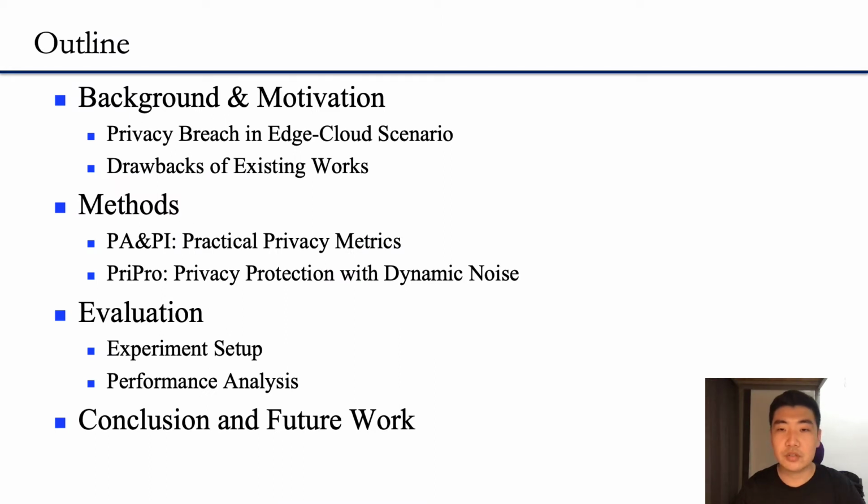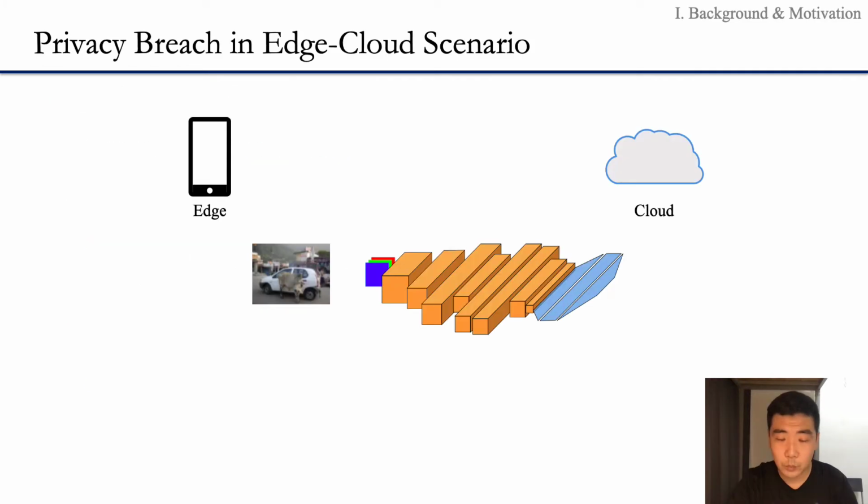There are 4 parts in the presentation. First, I will go through the background and motivation of our paper. Then I will present our methods. After that, I will show the evaluation of our methods. Finally, I will make the conclusion and talk about the future of our work. Let's get started from the first part.